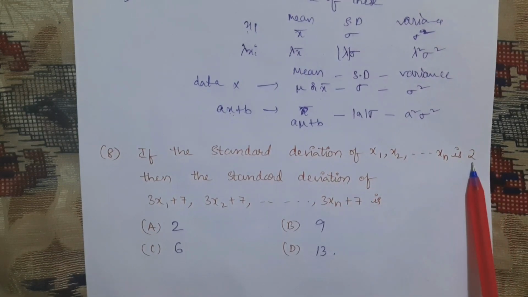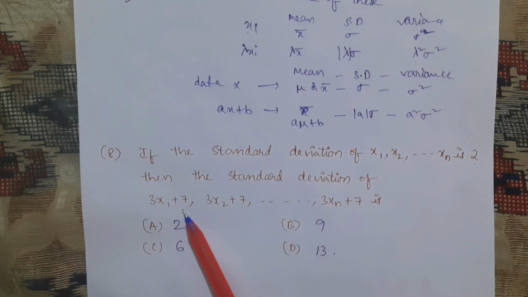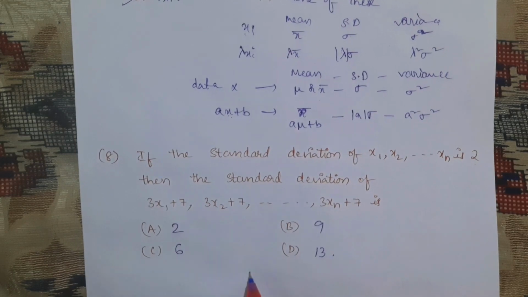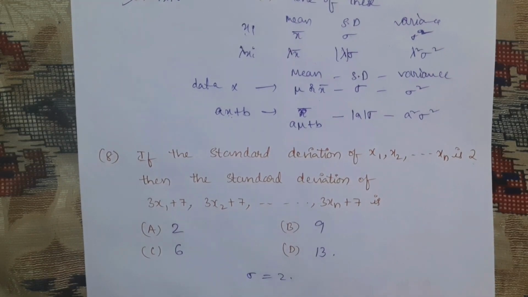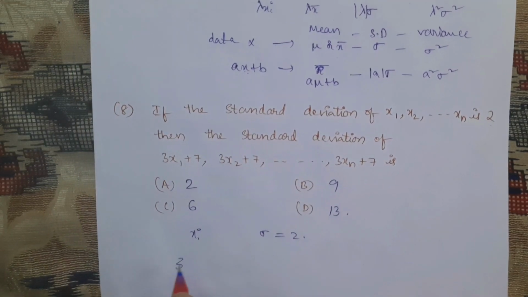Standard deviation is 2, they have given. Then the standard deviation of this 3x1 plus 7, what is that? That means standard deviation of xi, sigma, is equal to 2, given, for some xi values. Okay. Now, instead of xi, what are they given?